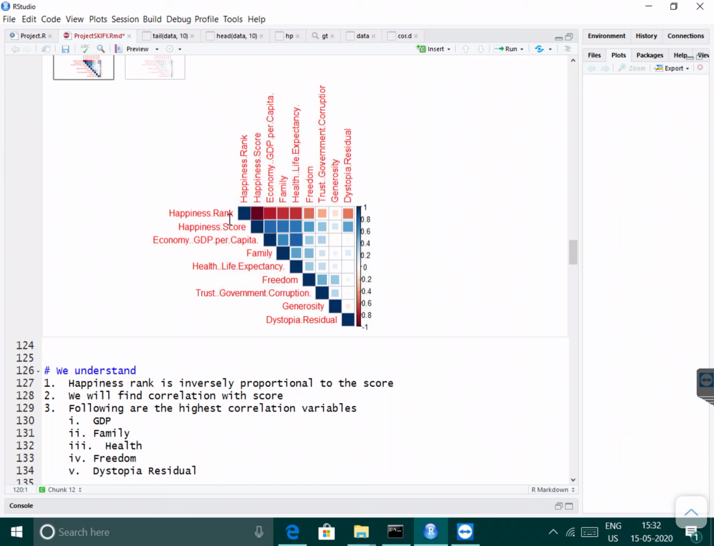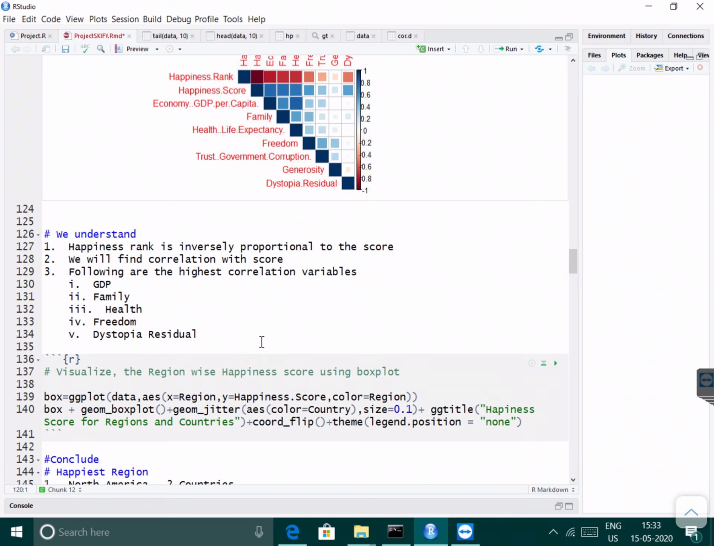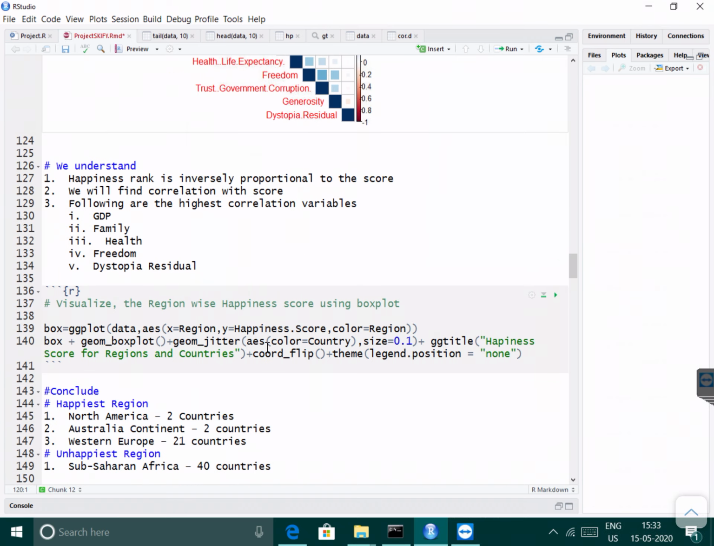So happiness rank is inversely proportional to the happiness score, and the happiness score is strongly correlated with economy GDP, family, health life expectancy, freedom, and dystopia residual. So the highest correlated variables are GDP, family, health, freedom, and dystopia residual.